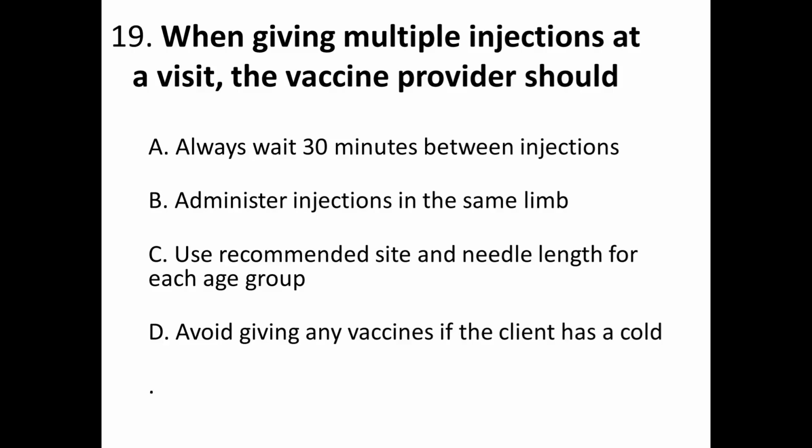Question number 19. When giving multiple injections at a visit, the vaccine provider should A. Always wait 30 minutes between injections, B. Administer injections in the same limb, C. Use recommended site and needle length for each age group, and D. Avoid giving any vaccines if the client has a cold.